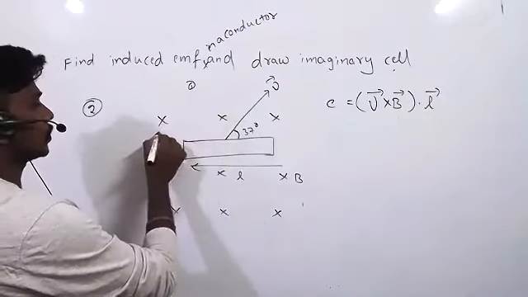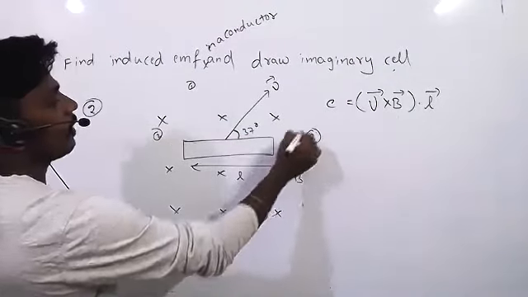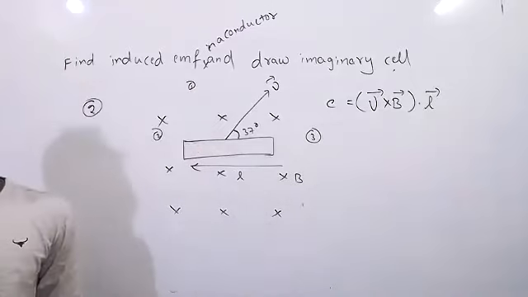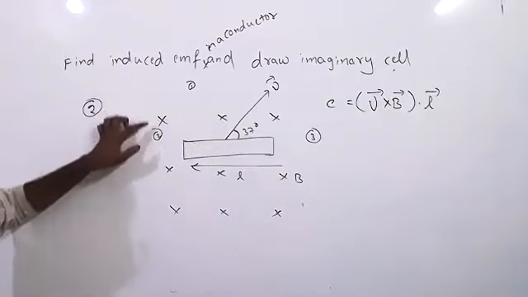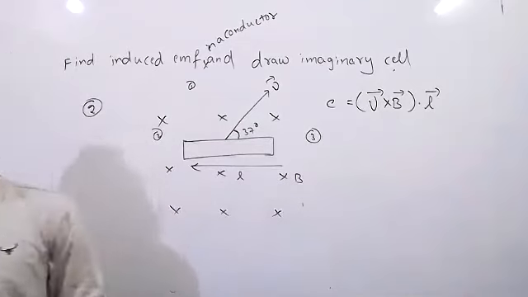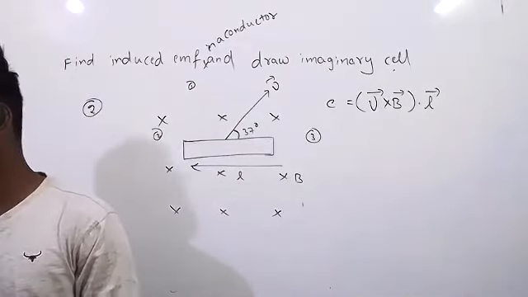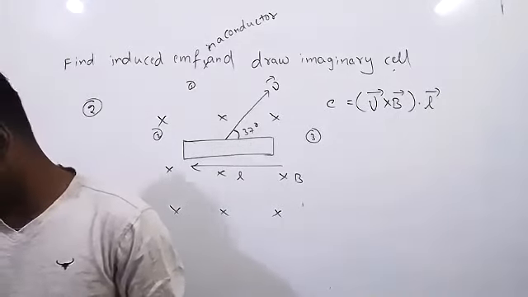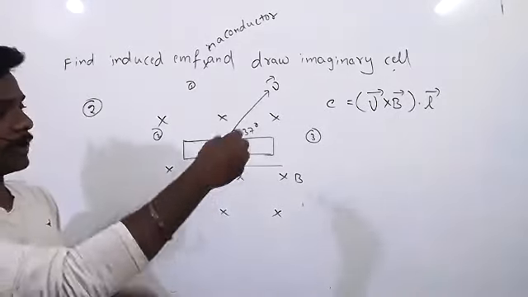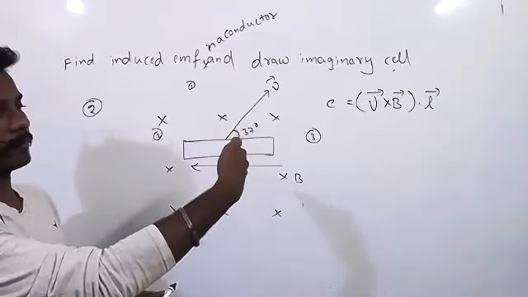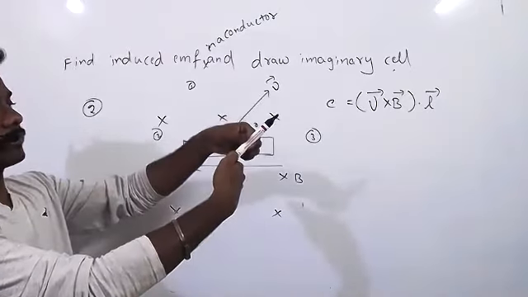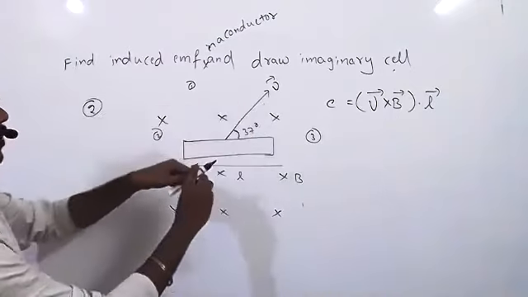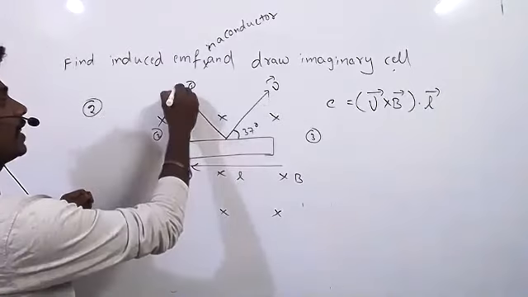1, 2, 3. Which side will the B bar plus B bar be? At 1, at 2, at 3? At 1. Yes, see one. Here one more pen will be required. Okay, it is B, and it is V, right? Now what is the angle? 90. So it will be in this direction.